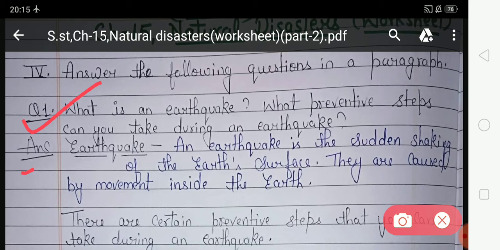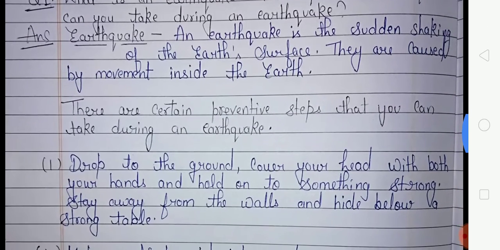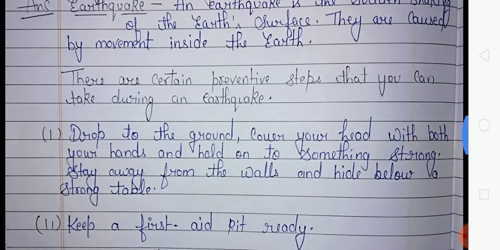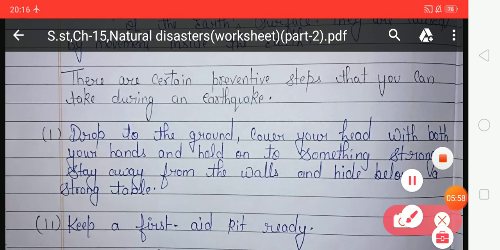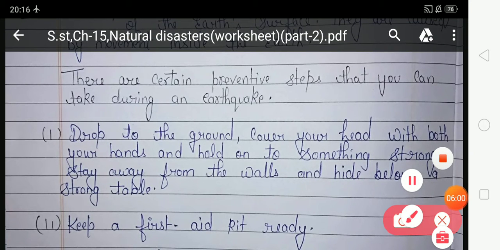So your answer is, an earthquake is the sudden shaking of the earth's surface. They are caused by movement inside the earth. There are certain preventive steps that you can take during an earthquake. The first preventive step is, drop to the ground, cover your head with both your hands and hold on to something strong.